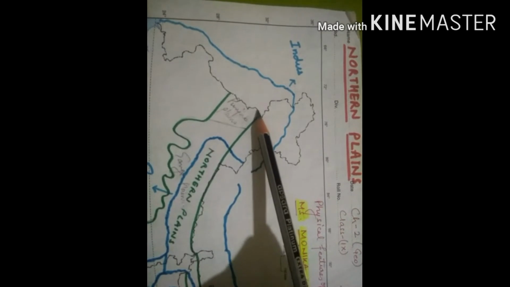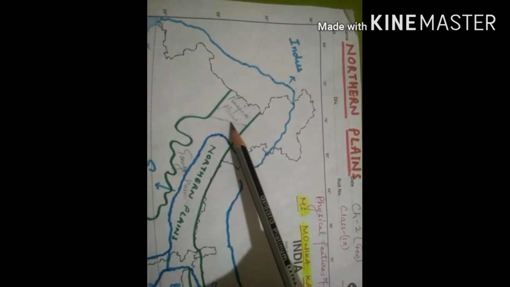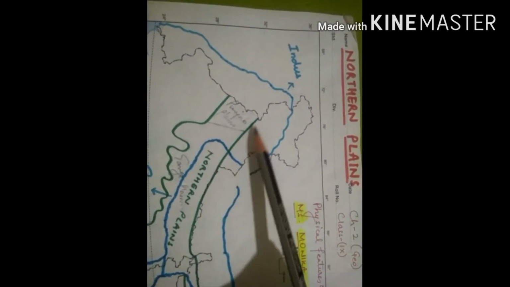That collection or the accumulation of the pebbles or the sediment near the foothills of Himalaya is known as Bhabar belt. It is full of pebbles like this, and the area of the Bhabar belt is around 8 to 16 kilometer. From foothills to towards the northern plain, it is about 8 to 16 kilometer.